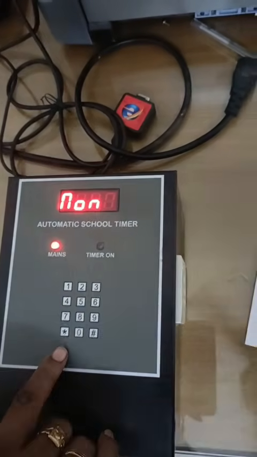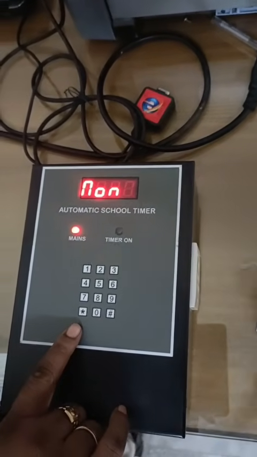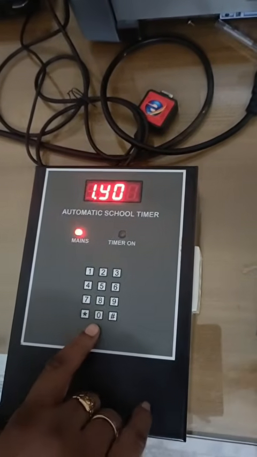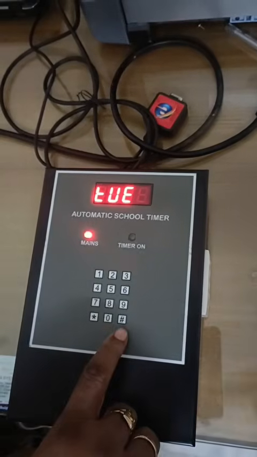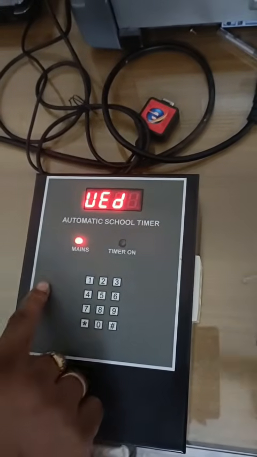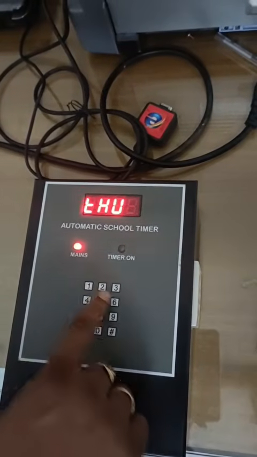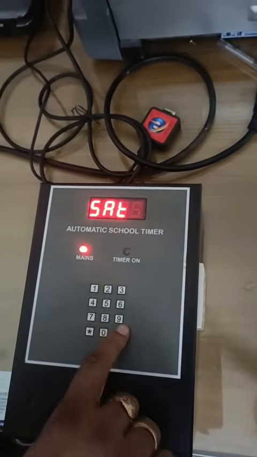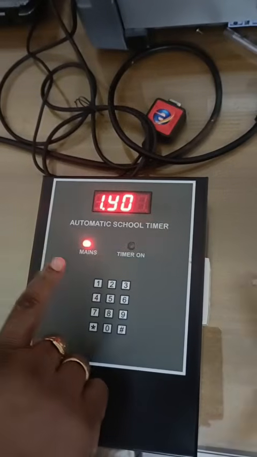Now that is Monday. Now do you want to apply this schedule for Monday? If yes, press 1 for yes, 0 for no. And Tuesday, yes. So press 1. Wednesday, yes, 1. Thursday, 1. Friday, 1. And for Saturday, it's your choice whether you want it or not.